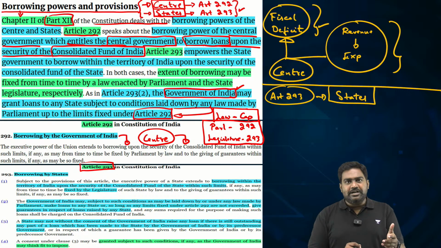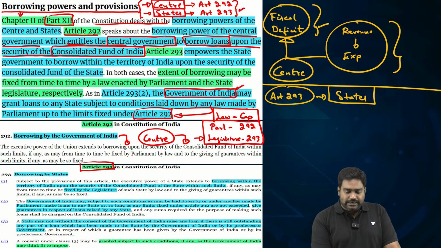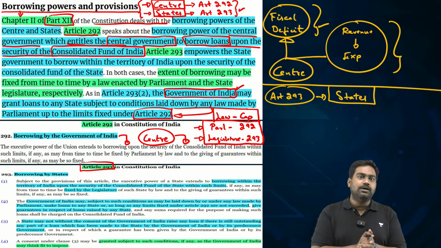So under Article 292, Parliament can bring out a law restricting the borrowing limit of the center. Similarly, under Article 293, the state legislature would pass a law that places a borrowing limit or a ceiling or a cap.